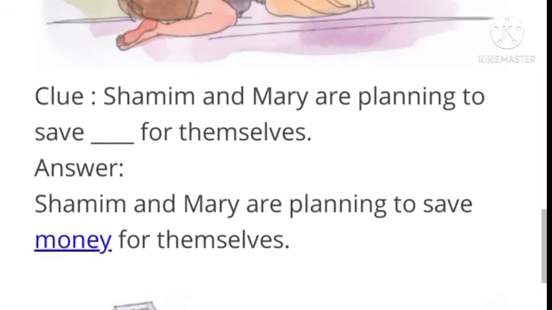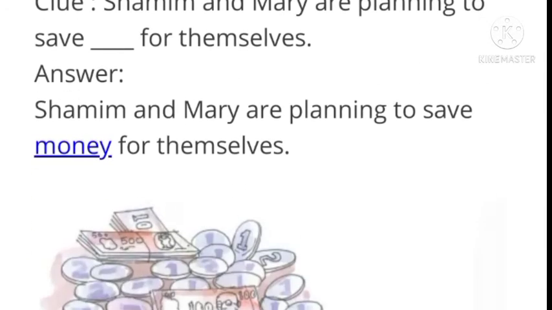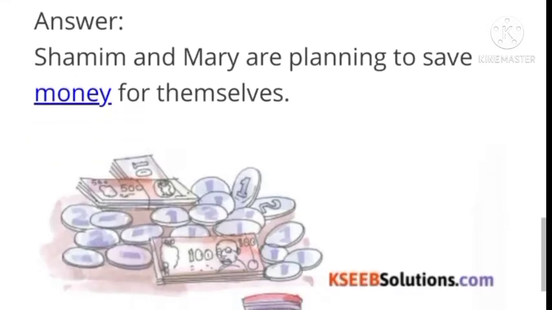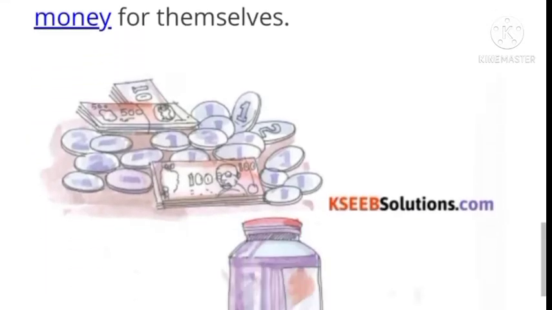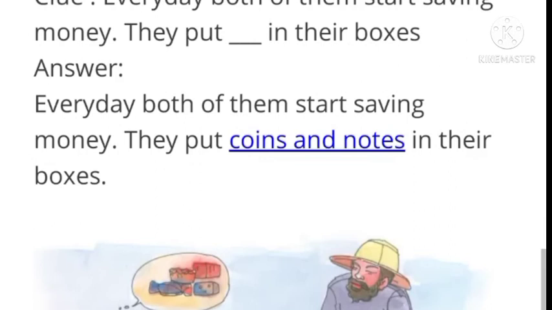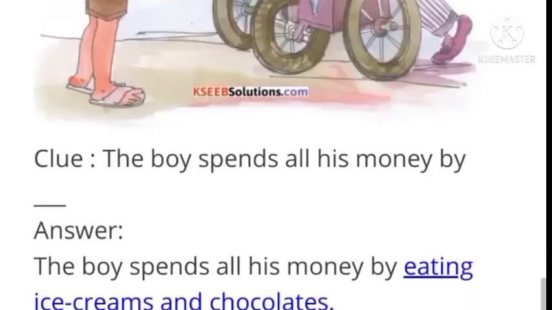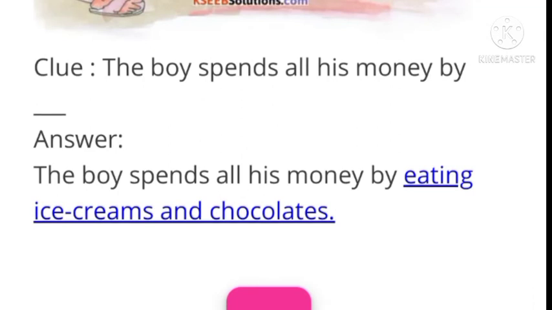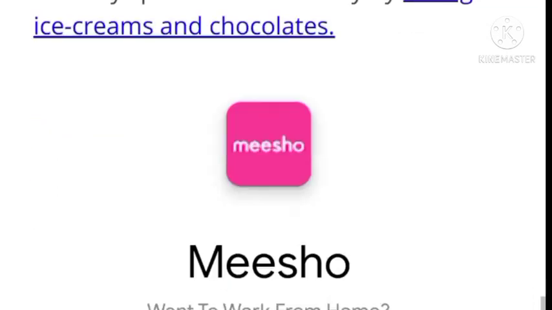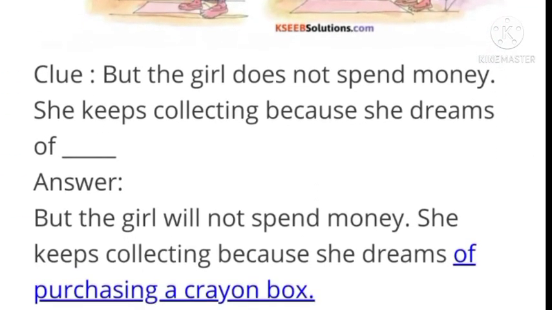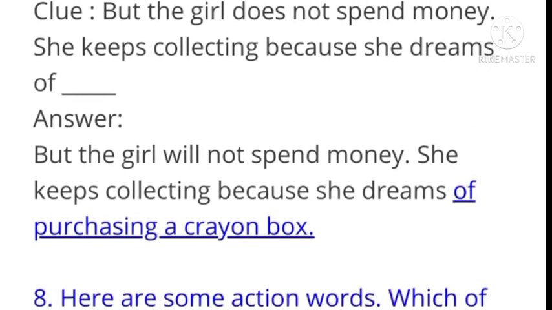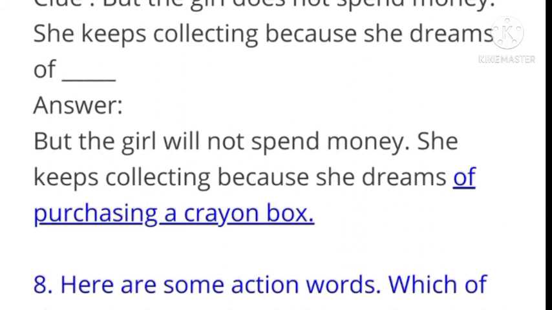Here clues are given. What is the clue? Shamim and Mary are planning to save money for themselves. Every day both of them start saving money. They put coins and notes in their boxes. The boy spent all his money by eating ice creams and chocolates. But the girl does not spend money. She keeps collecting because she dreams of purchasing a crayon box.